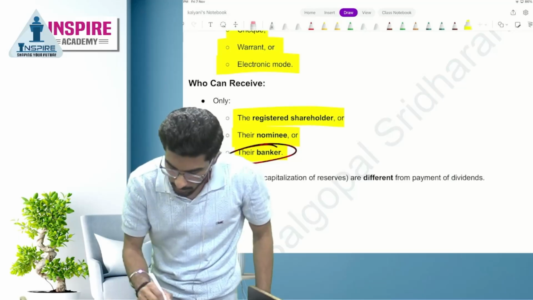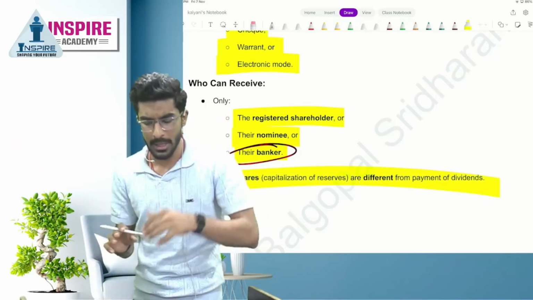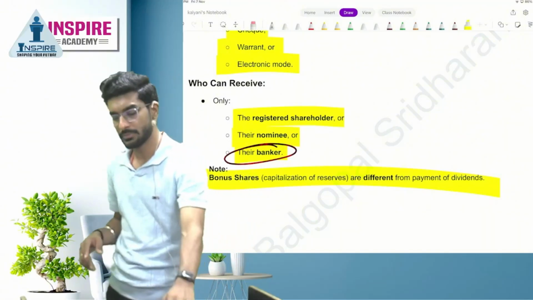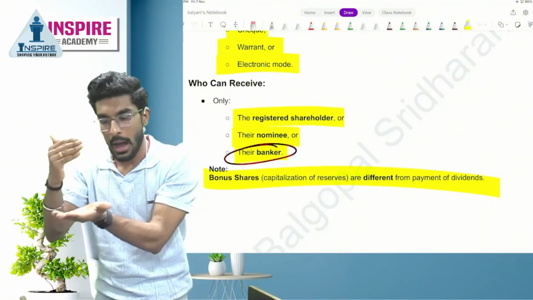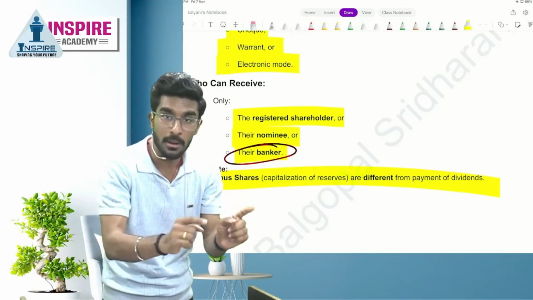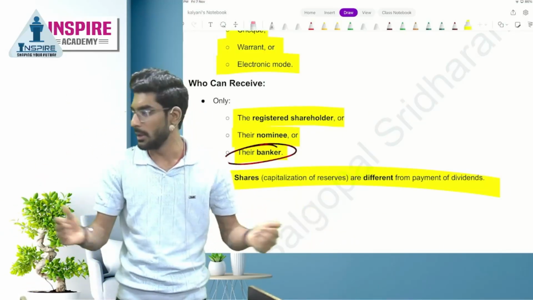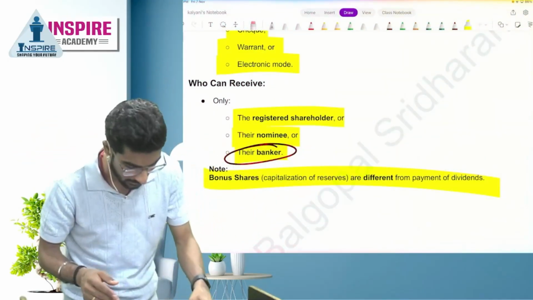And next, bonus shares are different from payment of dividend. Can you tell me why, people? The reason is, when you pay bonus shares, you are just capitalizing the profits. Are shareholders receiving any money? No. But when you pay dividend, people are receiving money. So bonus shares are different from payment of dividend. Okay, perfect.